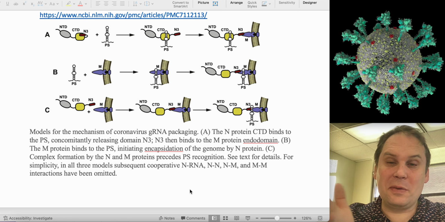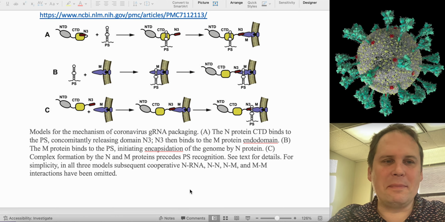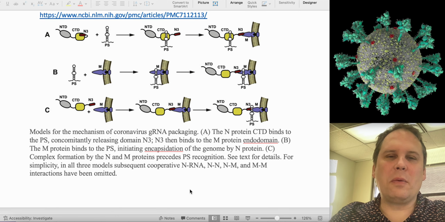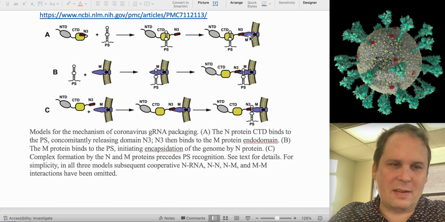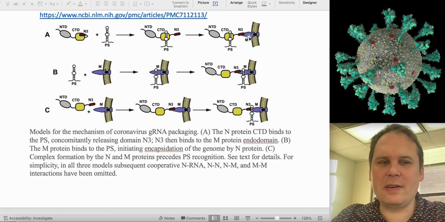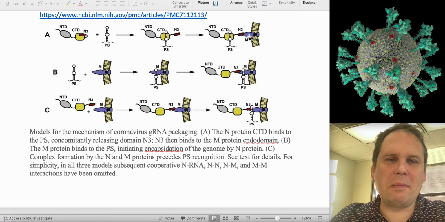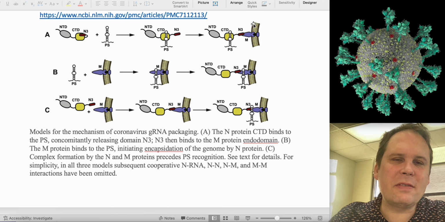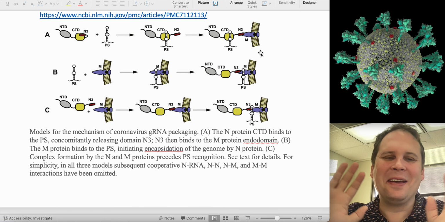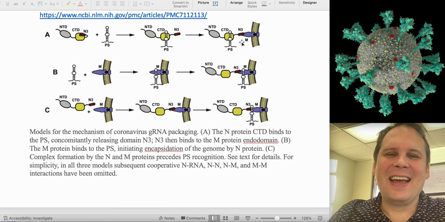And kudos to Paul Masters' group. He's just one of the best. They put together this figure which nicely illustrates all of it. So we know that the M protein is in the long conformation, and that's the M homodimer. Because that's the one that's associated with membrane bending. Now, it would never be associated with membrane bending this way. It's associated with membrane bending this way, but it's a diagram and whatever. They didn't get it all right.